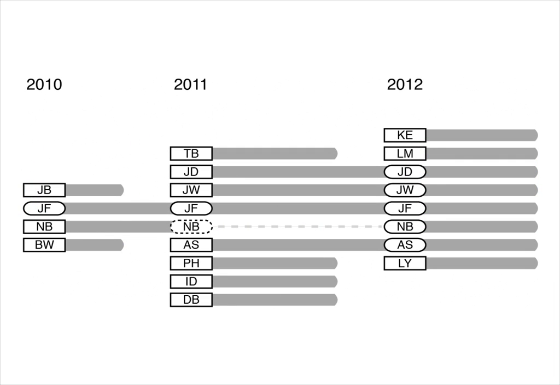EgoLines represents each author as a line across time steps, and uses a packing algorithm to tightly arrange them around the focal author, in this case, JF. Dashed lines indicate an author's temporary absence from the network for a given time step. Author line colors can encode a variety of node attributes or network metrics. Here, the color indicates an author's membership in a cluster with other authors who share many co-authorships.